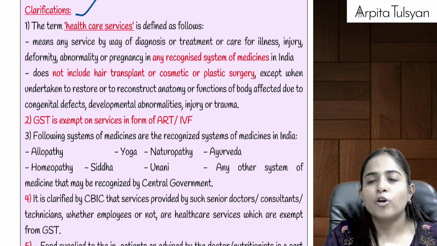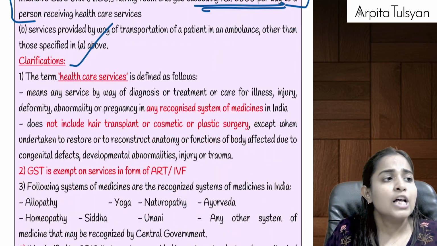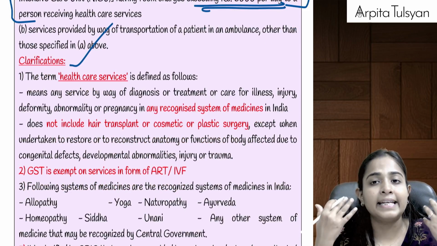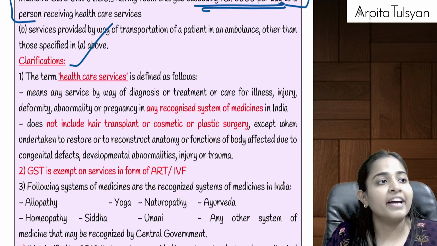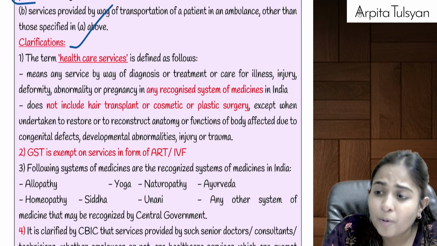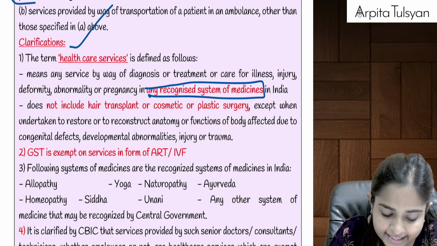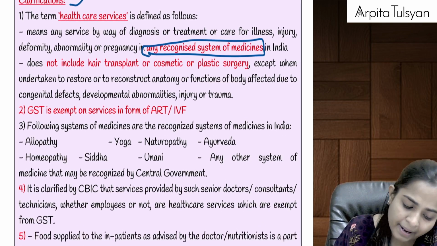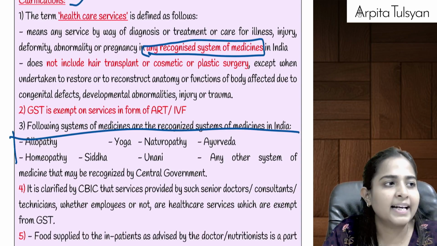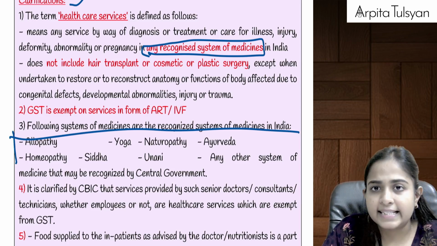Now ma'am, what do you mean by healthcare services? We had studied here services by way of healthcare services. So healthcare services is any treatment, any diagnosis, any such facility where treatment is provided for any illness, injury, trauma, abnormality, deficiencies, pregnancies, etc. in any recognized system of medicine. Now what do you mean by recognized systems of medicine? Your allopathy, homeopathy, yoga, ayurveda, naturopathy, unani, siddha, etc. will be considered as recognized systems of medicine.